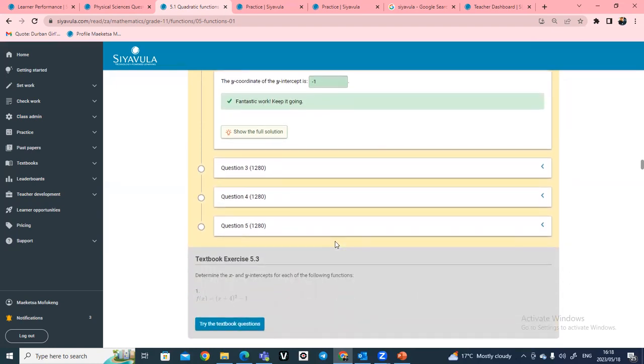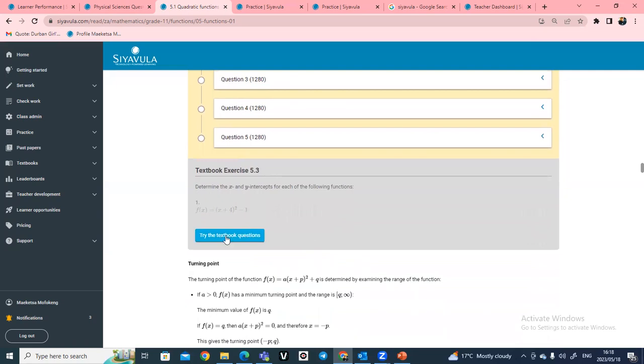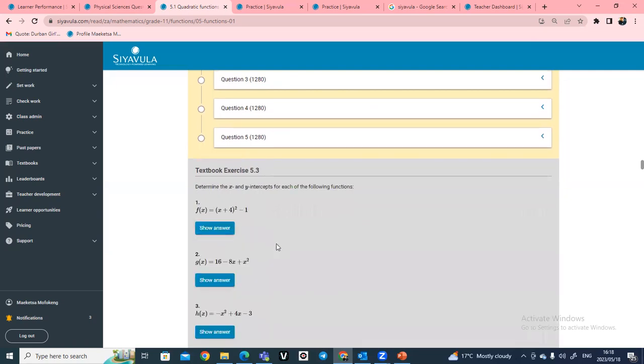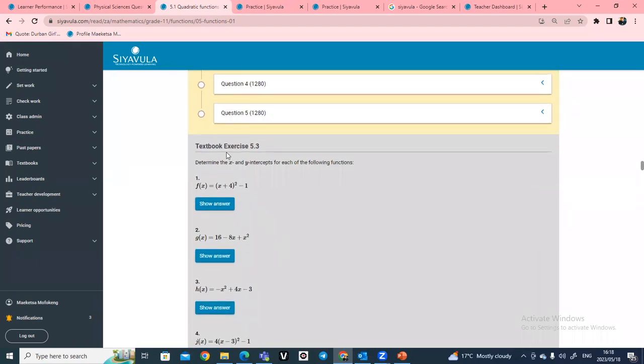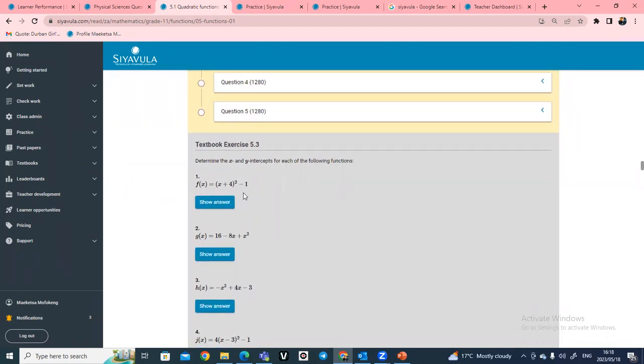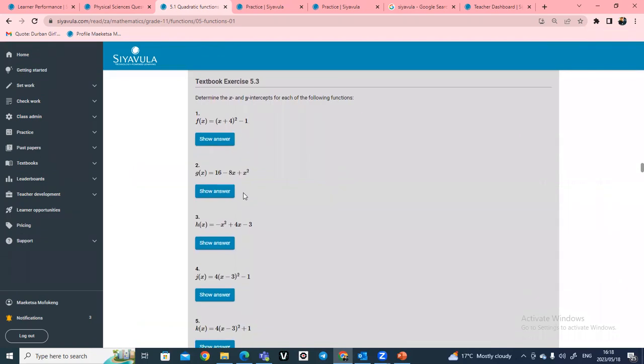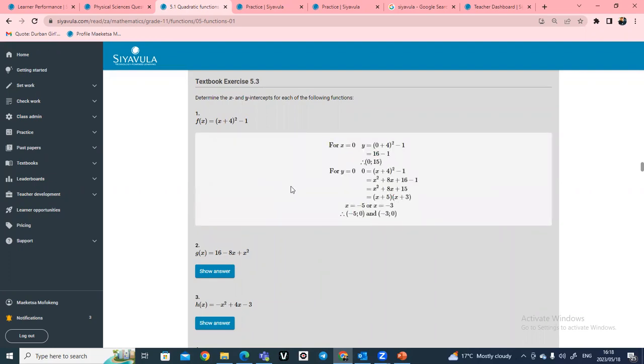But before we do that, I also want to show you that, let's say you're in class and you run out of questions for your lesson plan. You can just come to the end of chapter exercises here and then just show this on the board for your learners and tell them, please use these questions as your classwork for the next 20 minutes. And then after that, as a teacher, you can just click on show this question and it will give you a fully worked out solution.